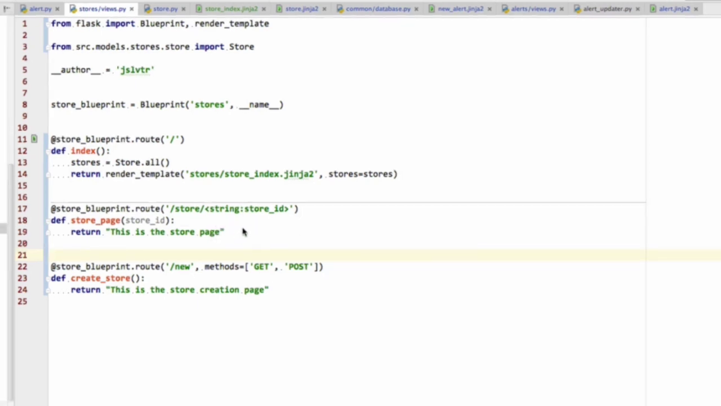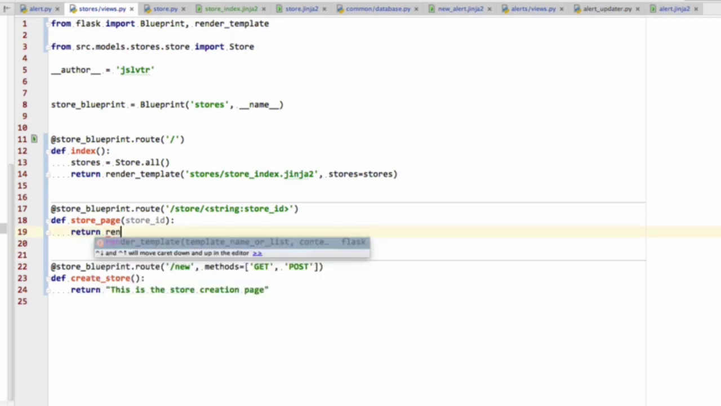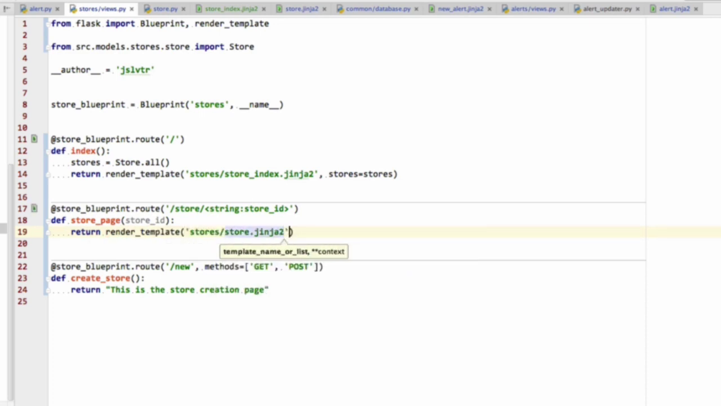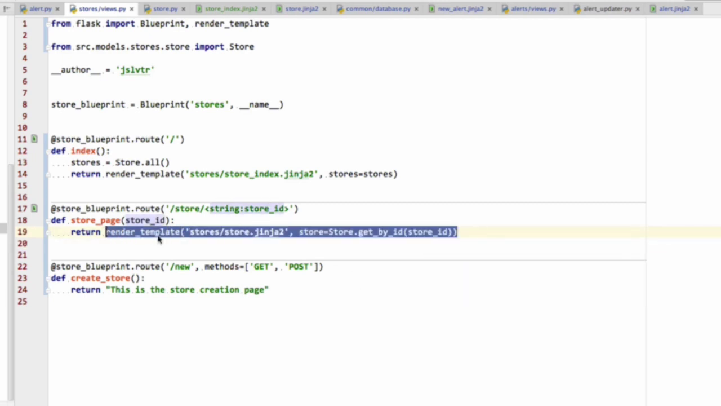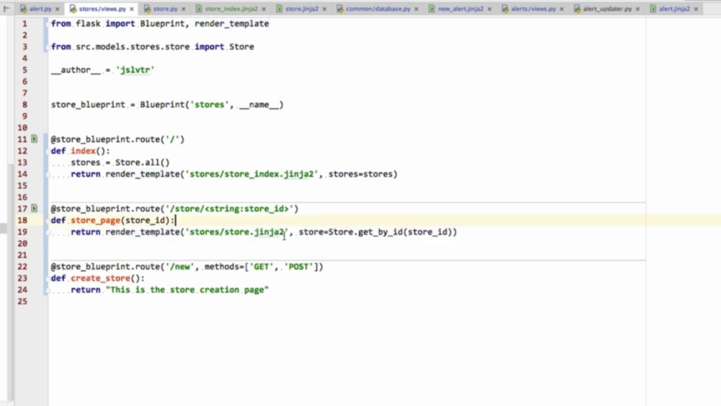Okay, so let's change the store page. It is returning a render template function where the template is going to be stores/store.jinja2, and the store that we are getting details from is store.getById, where the ID is store ID. So I think that makes sense. We're rendering the template store/store.jinja2, which we've already created, and we're going to pass that template a variable called store, and that variable is going to contain the value of the object that we can get by ID, where the ID is the one that we got in the URL.